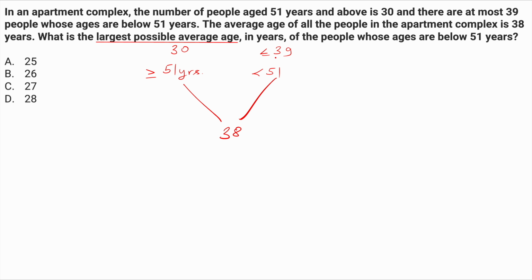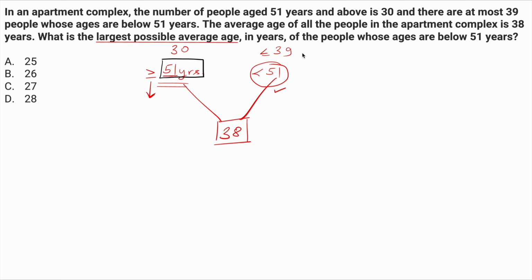What can be the largest possible average age of people in the second group, that is the less than 51 years age group? So first things first, if the average is 38 and that is fixed and I want to maximize the average of this particular group, then the average of the first group has to be as low as possible. Only then I'll be able to maximize the average of the second group. The first group has average age greater than or equal to 51 years. We have to minimize this, so the minimum it can take is 51 years.